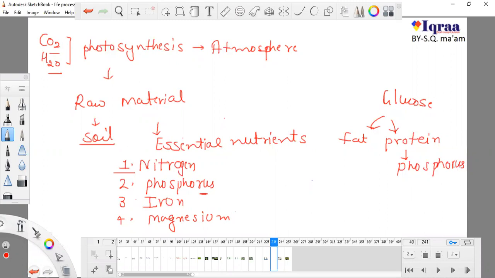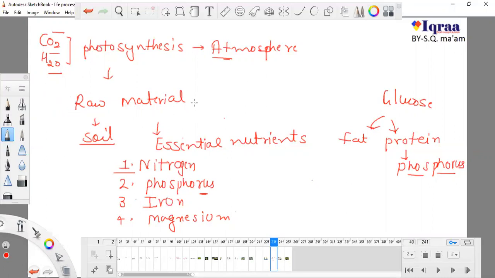Let me revise this. We studied that plants need carbon dioxide and water for photosynthesis. Plants absorb carbon dioxide and water directly from the atmosphere. But other than these, there are some other materials which are useful for plants for their life, for the production of many other substances, and to maintain their life processes.